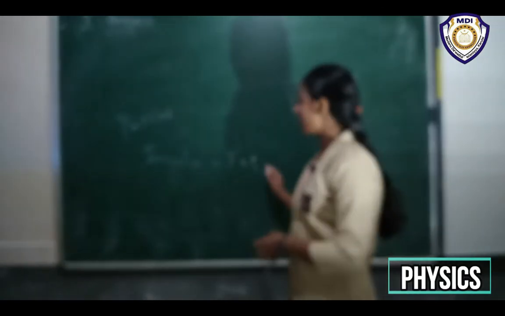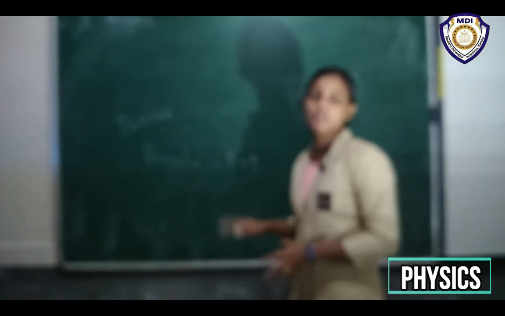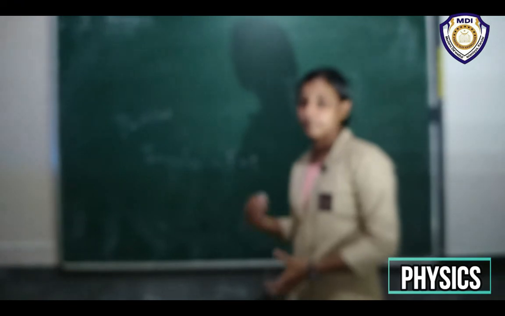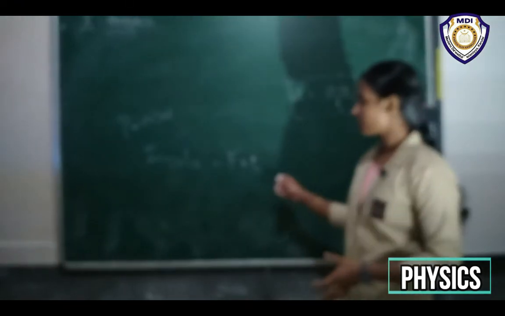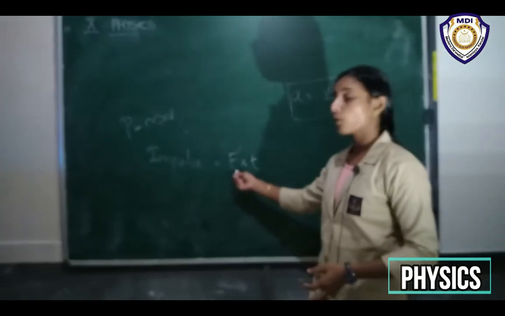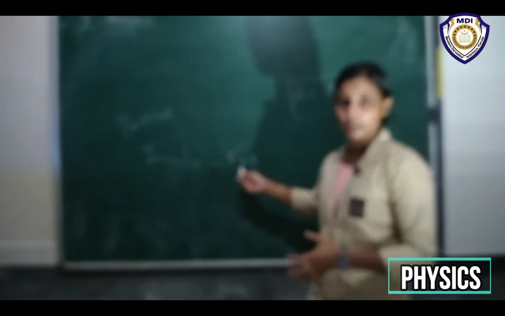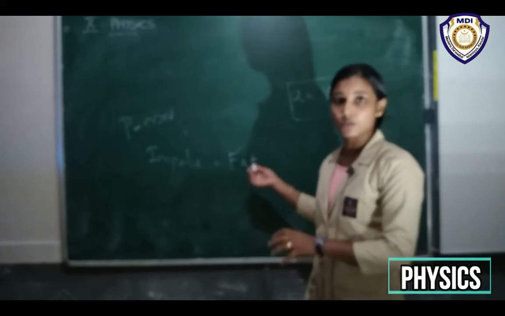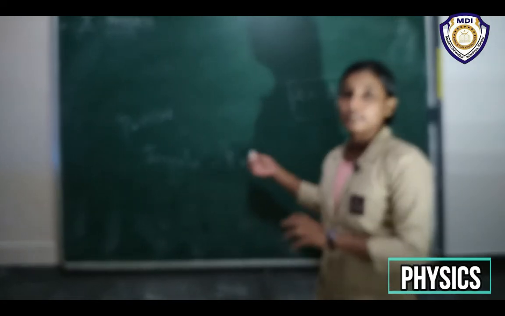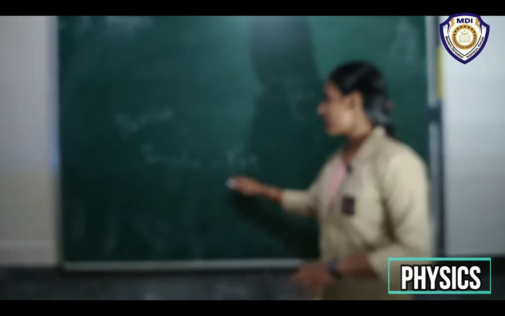That time multiplied by this force gives us the measure of impulse, right? So hope you understood what it is. This is the force acting on a body. So how much time it acts on that body, that time multiplied by the force gives us the idea of impulse, right?